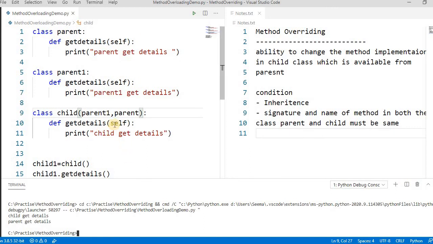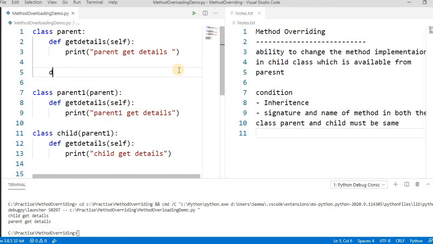Now let's take an example of multi-level inheritance. If we write here something like parent, then it becomes multi-level. In multi-level, the parent class is inheriting from parent1 and your child class is inheriting from parent. So it's multi-level. The previous one is multiple inheritance, this one is multi-level. Here you can get all the details of all the methods of the parents in the child also.